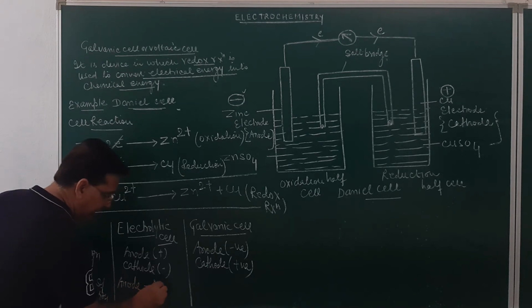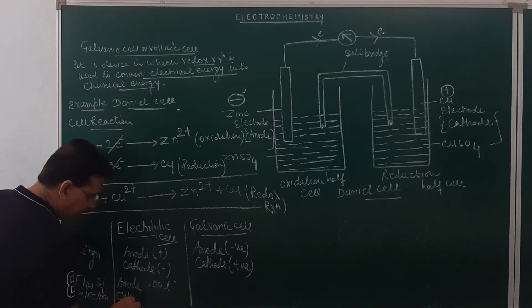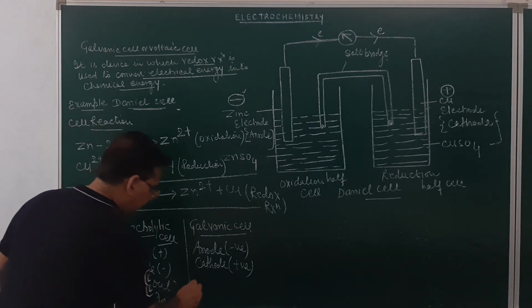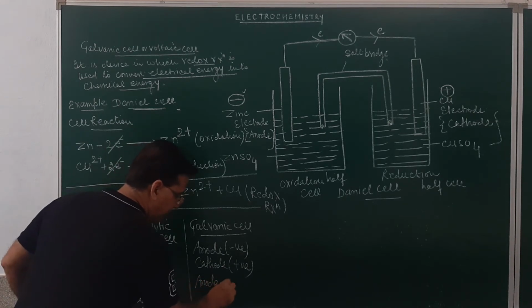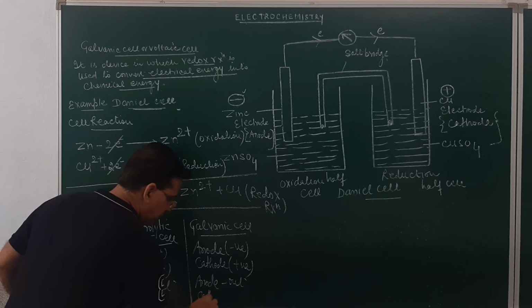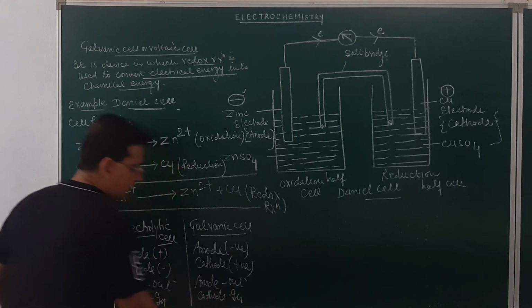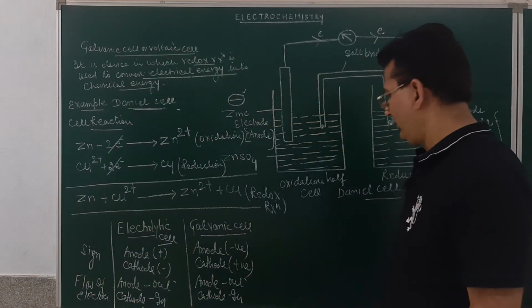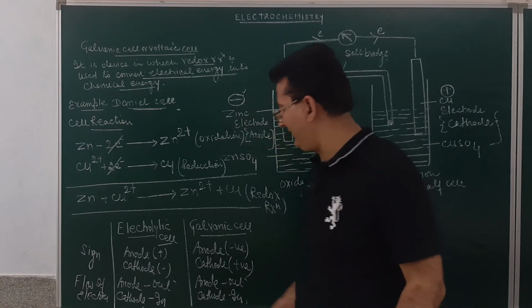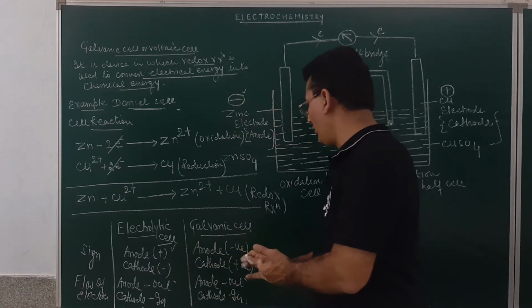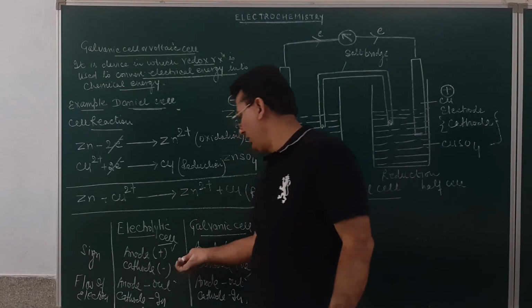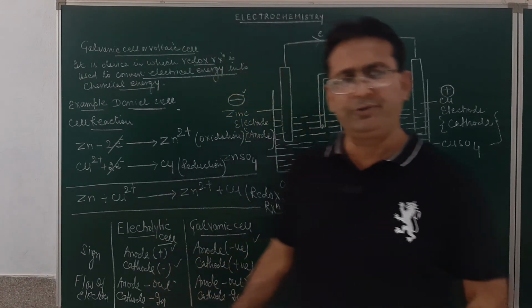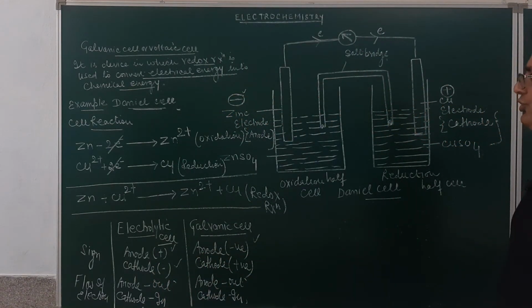It means it will be losing electrons. At the cathode, the flow of electrons will be in. Here again, at the anode the flow of electrons will be out, and at the cathode it will be in. Is it clear, student? So this is the sign convention. Here it is the same, but the only point of difference is that here the anode is positive, here the anode is negative. Here the cathode is negative, here the cathode is positive. So the sign convention between the two electrodes will be different. Tell me, student, whether it is clear to you or not.